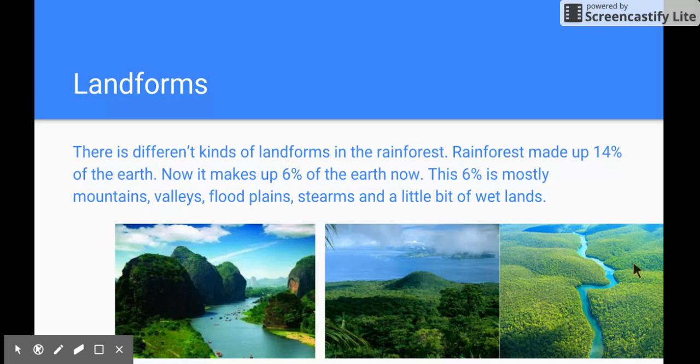Landforms. There are different kinds of landforms in the rainforest. Rainforest once made up 14% of the earth. Now it makes up 6% of the earth. This 6% is mostly mountains, valleys, floodland, plains, streams, and a little bit of wetlands.